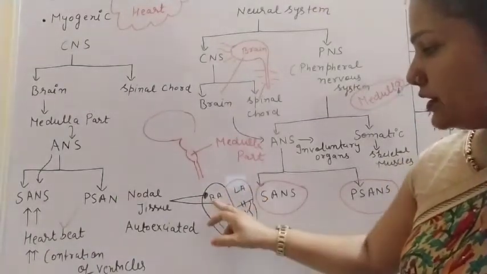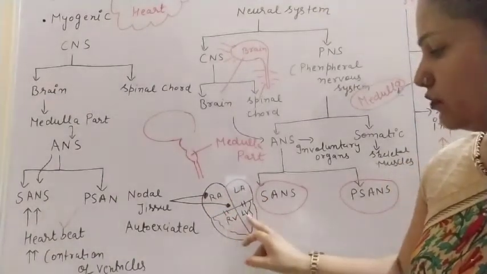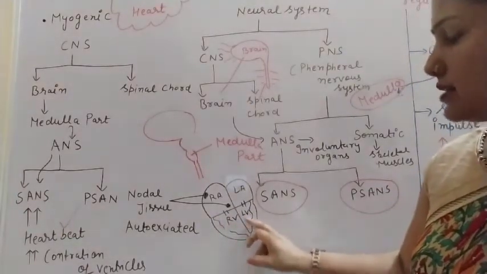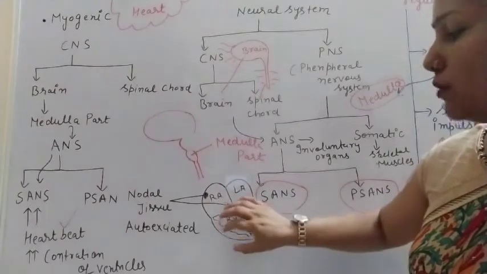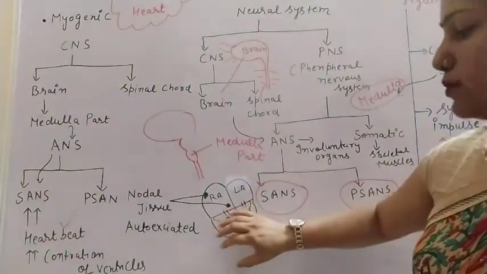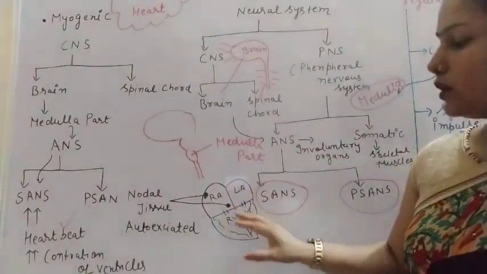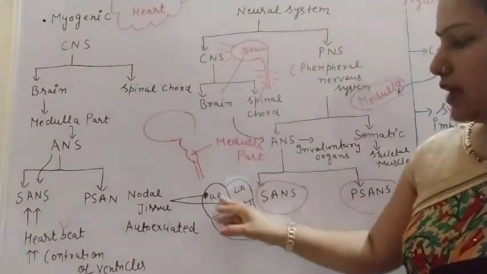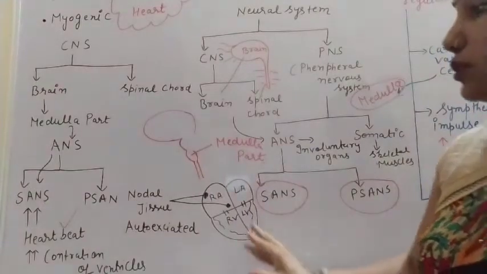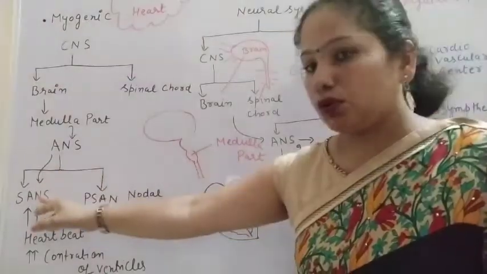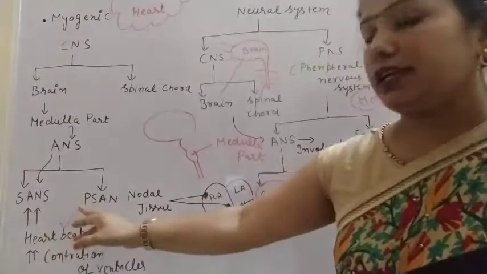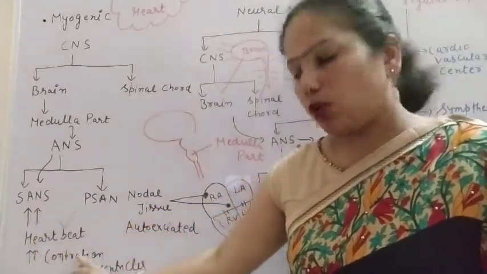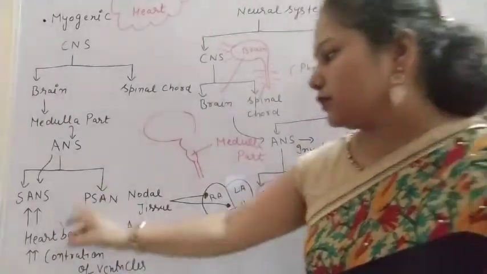That is the diagram of the human heart. You can see these are the auricles and these are the ventricles, and the walls of the ventricle are thick as compared to the auricle. Most of the blood is pumped by the ventricles, because the aorta is also joined to the ventricles, and it supplies the blood to the body. So this sympathetic autonomic nervous system increases the heartbeat and also increases the contraction of ventricles.